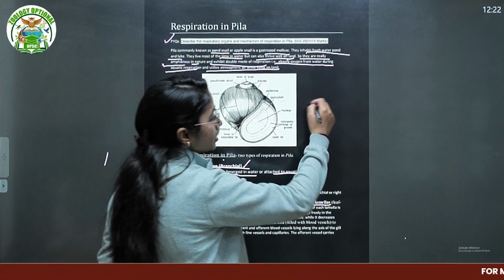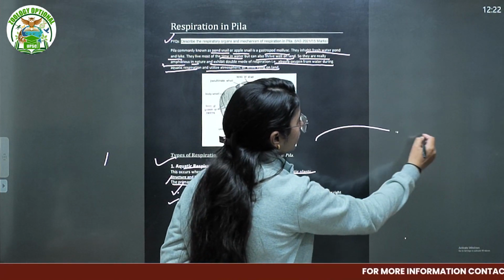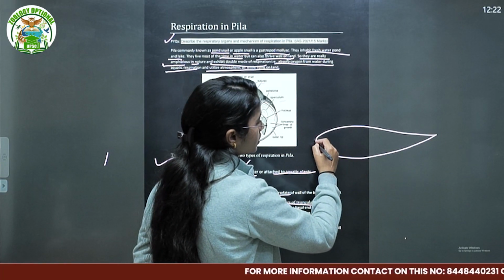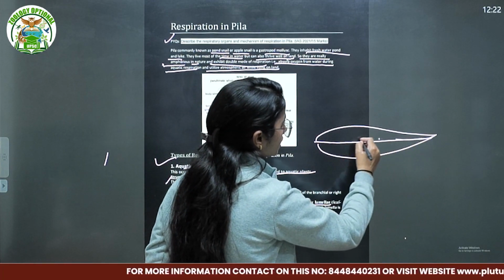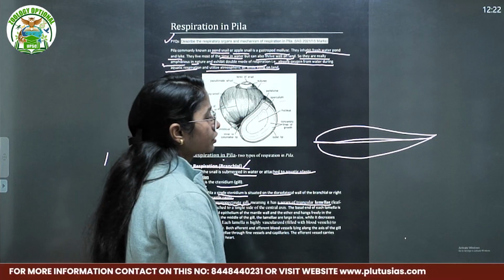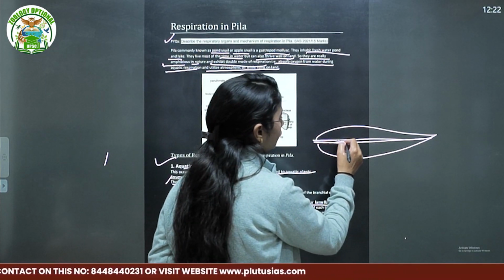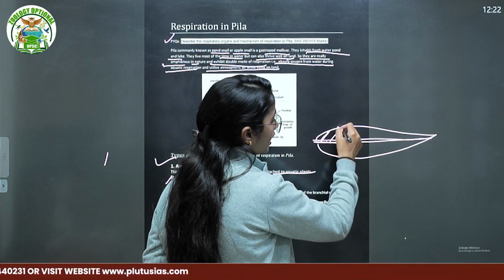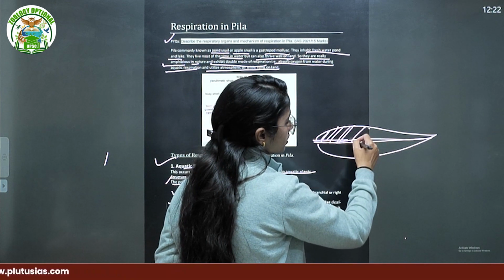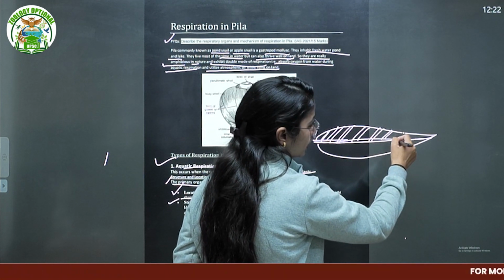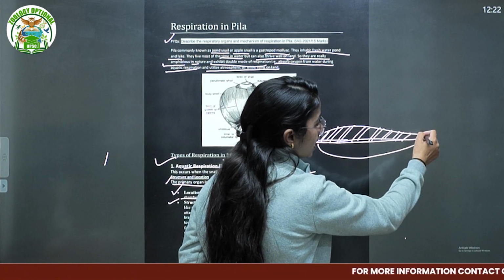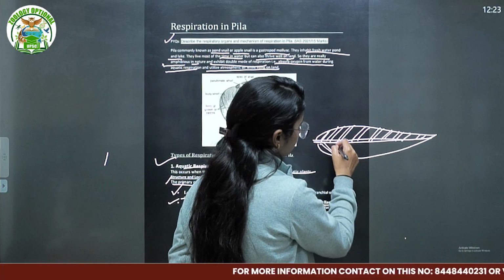In the normal structure, the gill is a leaf-like structure in which there's a main central axis, and through this main axis the lamella are attached. Water enters through this, and exchange of gases takes place.